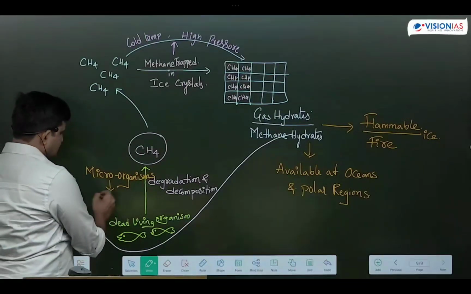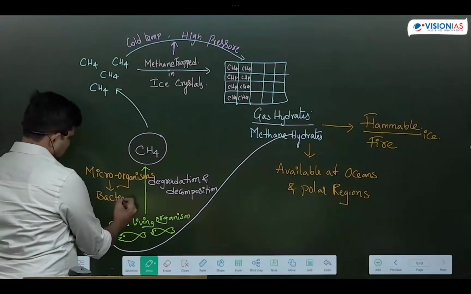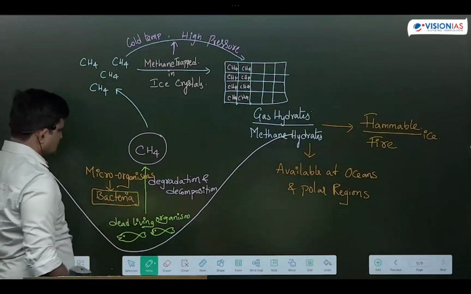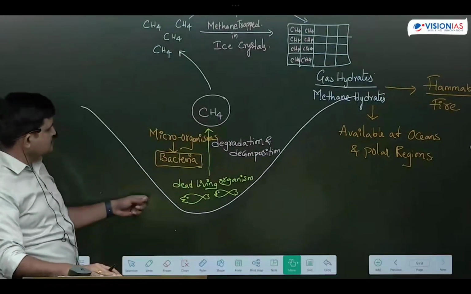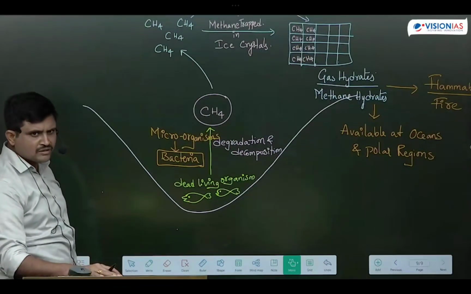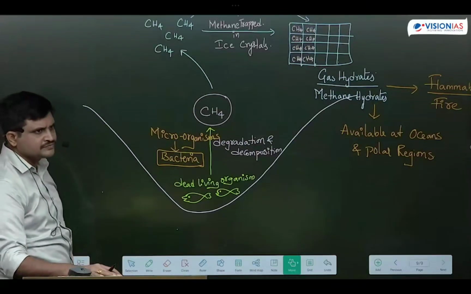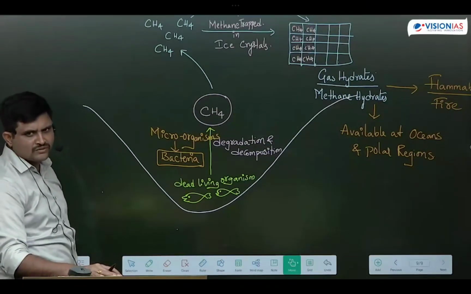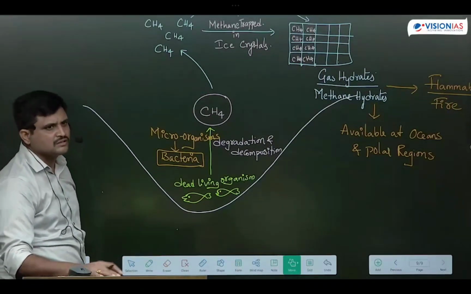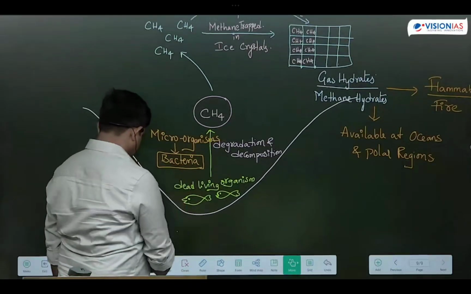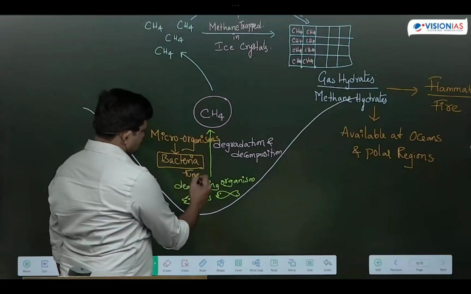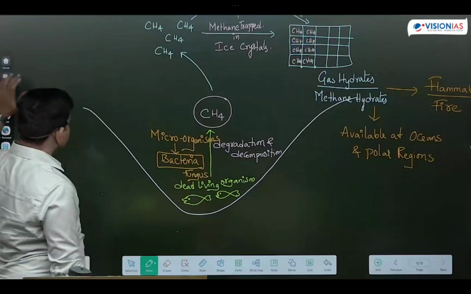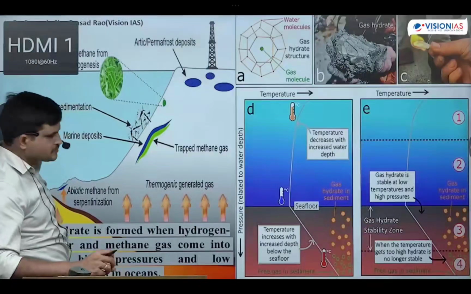Generally, what microorganisms are involved in degradation? Bacteria. Bacteria are involved in this degradation and decomposition. Any other microorganism involved in degradation and decomposition? Yes, fungus. But underwater, at the greater depths of the oceans, we have identified so far bacteria only, students. Under the greater depths of the oceans, we have identified only bacteria.